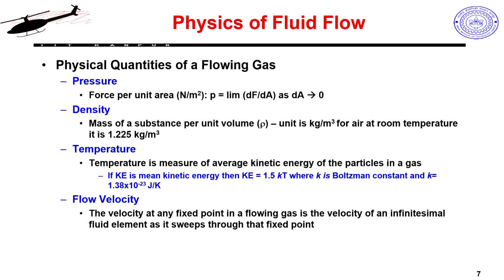Flow velocity. Flow velocity is the speed at which my gas is flowing, and I can take any fixed point and look at an infinitesimal fluid element as it sweeps through that fixed point, and that becomes my local velocity. And overall, for a nice steady flow, we assume the same velocity everywhere. So, in all our calculations, we will assume free stream velocity to be one uniform velocity. But in the real world, that is not how it happens all the time. You will have turbulence, perturbations and so on, but we cannot model that at this level right now.